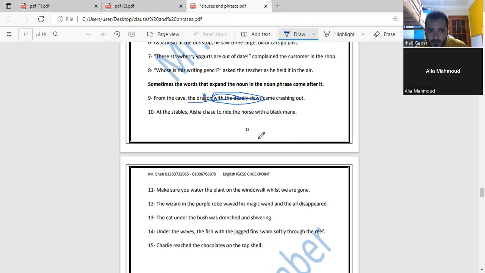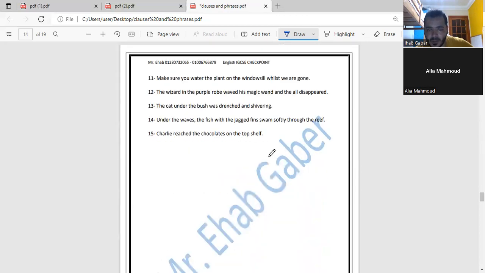Now, number 10. At the stables, Isha chose to ride the horse with a black mane. The horse with a black mane? Yeah, the horse with the black mane. This is expanded noun phrase. Remember, after this lesson, we're going to apply what we've been talking about in the reading. I'm going to ask you about the phrase types within the reading. During the reading itself, I'm going to apply these lessons and these points throughout the reading exam that we're going to go through. Okay, I think that you got the point.